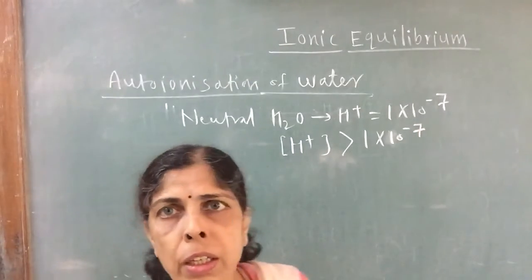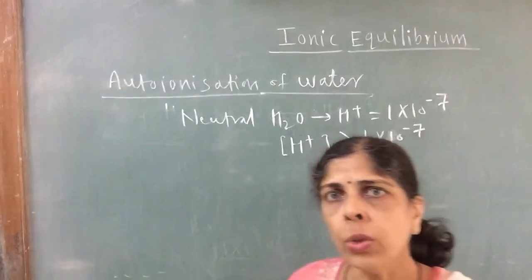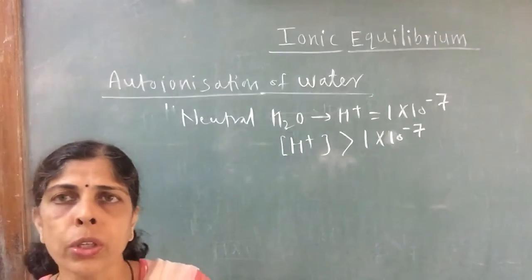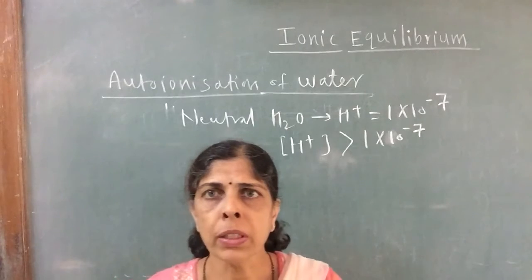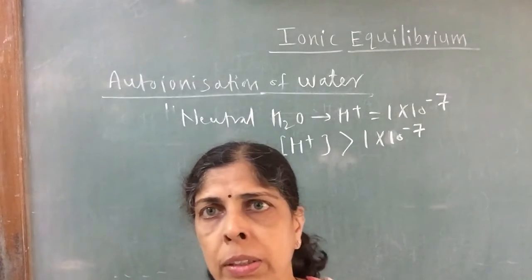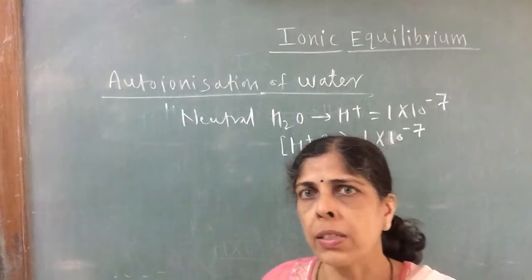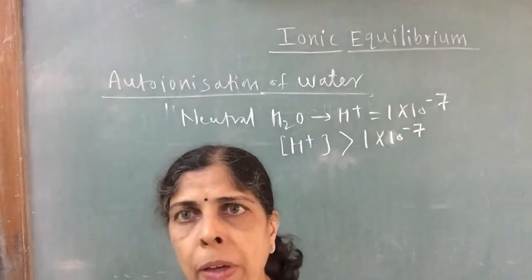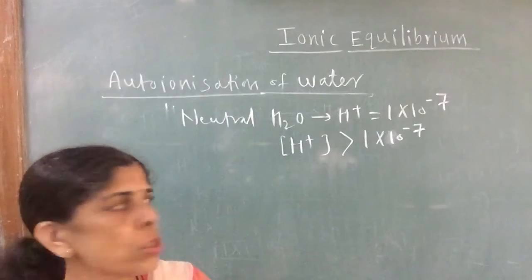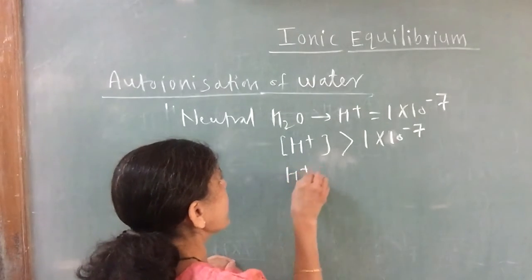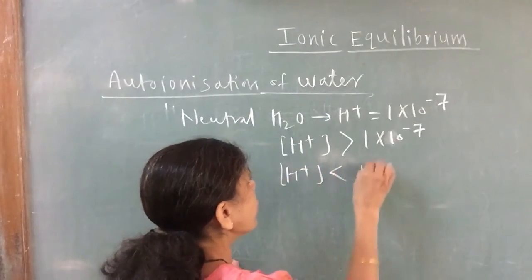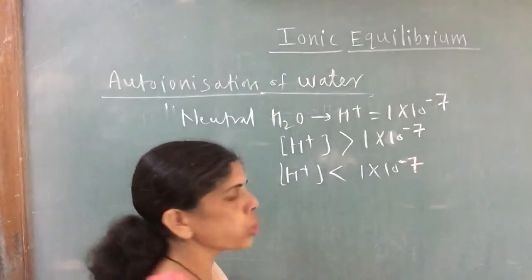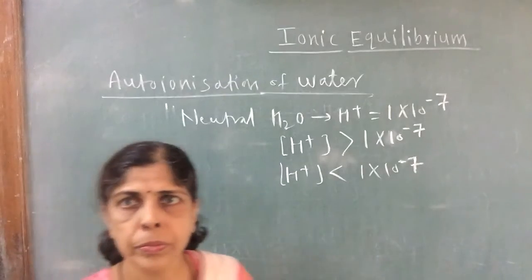Instead of acid, if you add alkali to neutral water, then the concentration of OH minus ions will increase, isn't it? Naturally, the concentration of H plus ions will become less. So if the concentration of H plus ions is less than 1 into 10 raised to minus 7, then that particular solution will become alkaline.